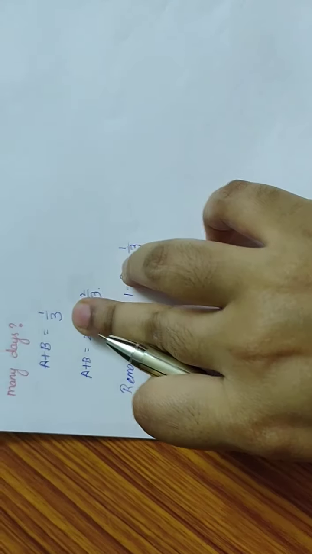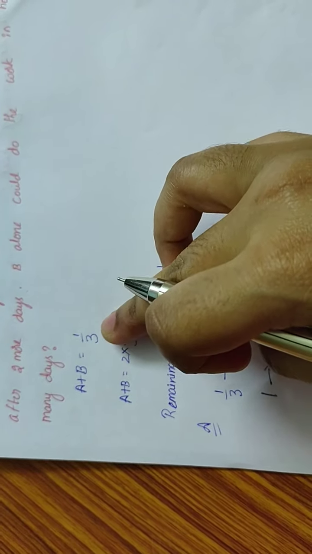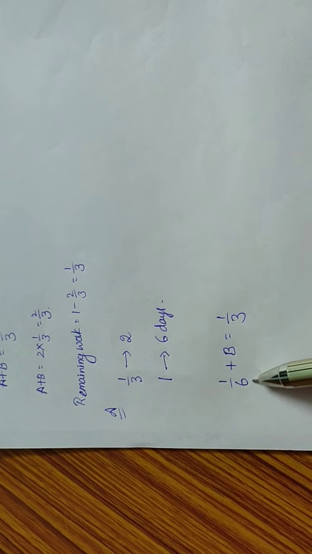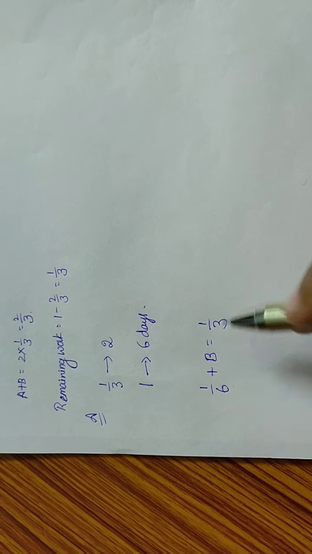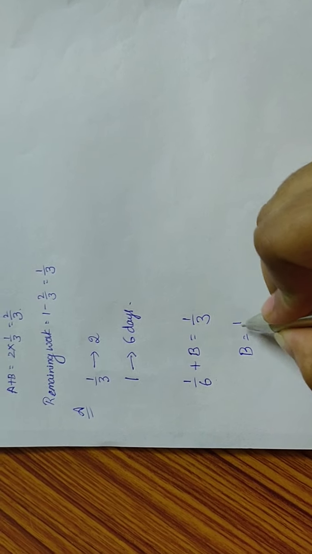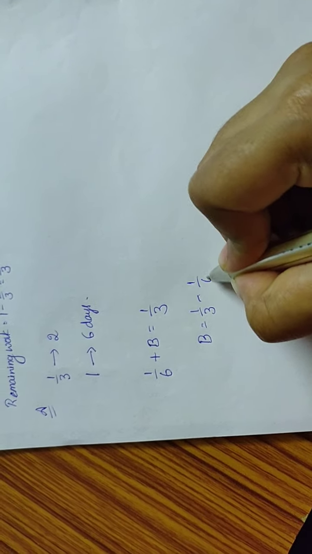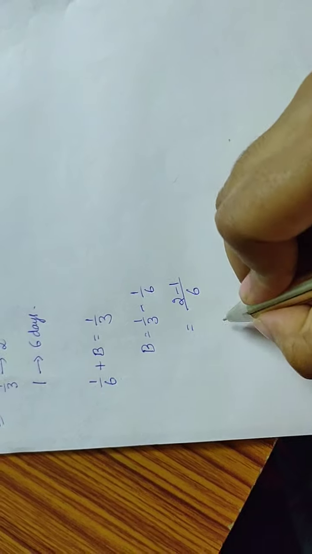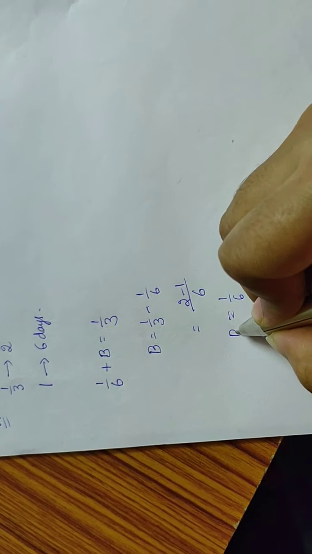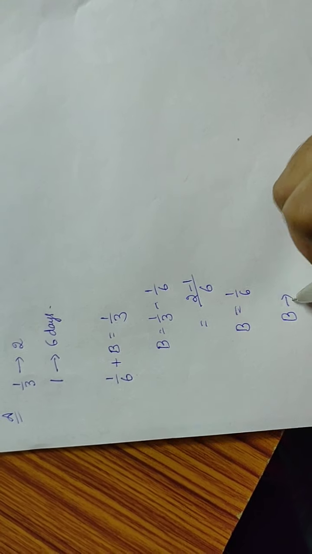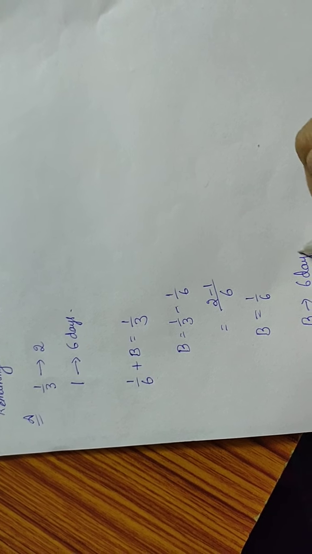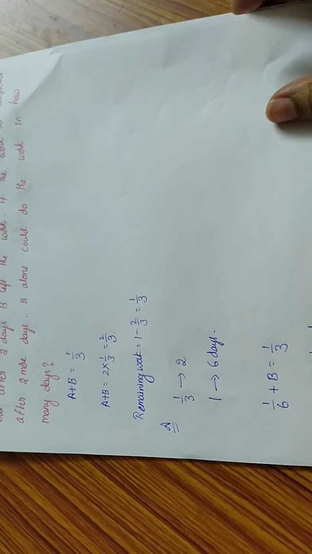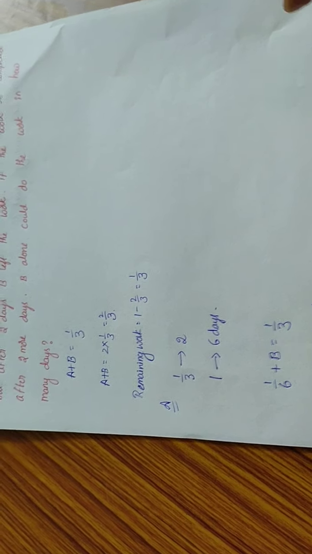From here, A plus B together can complete the work in 1 by 3. So here we have found A's efficiency, that is 1 by 6. Now we have to find B's efficiency. So B is equal to 1 by 3 minus 1 by 6, that is, LCM is 6, 3 2s are 6, 1 by 6. So B alone can finish the work in how many days? 6 days. So this problem seems to be very lengthy.